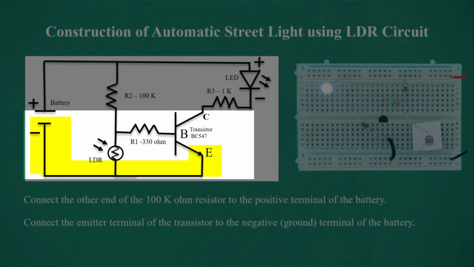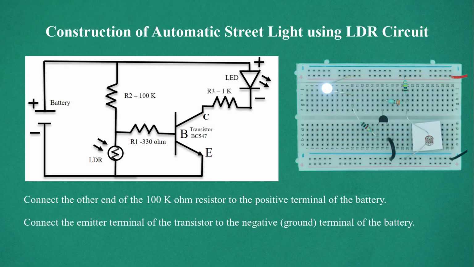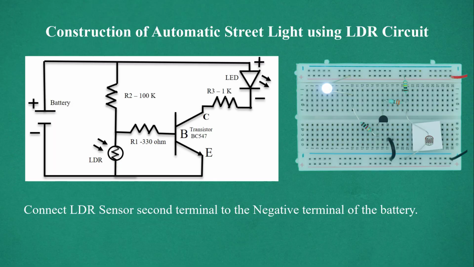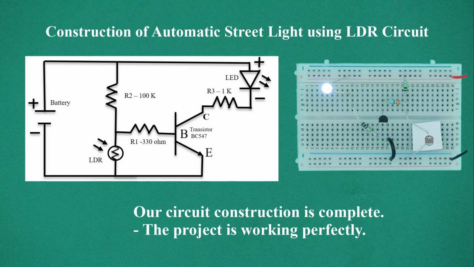Connect the emitter terminal of the transistor to the negative ground terminal of the battery. Connect the LDR sensor second terminal to the negative terminal of the battery. And our circuit construction is complete. The project is working perfectly.